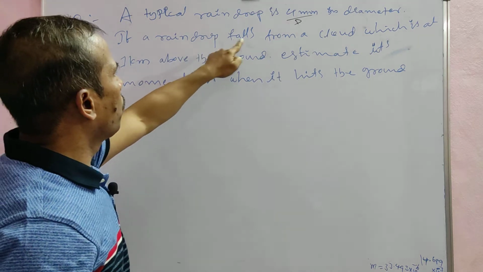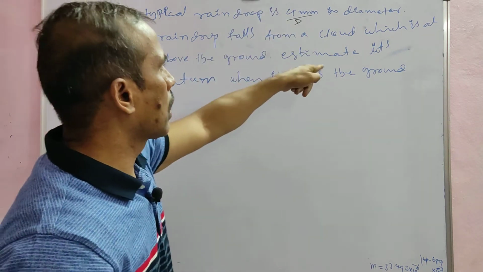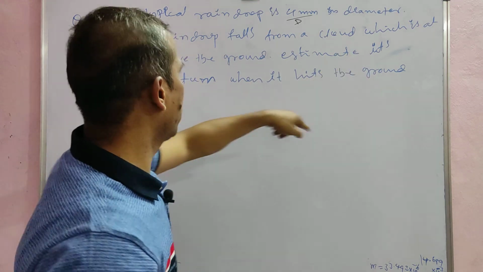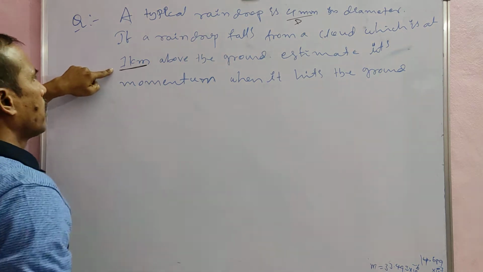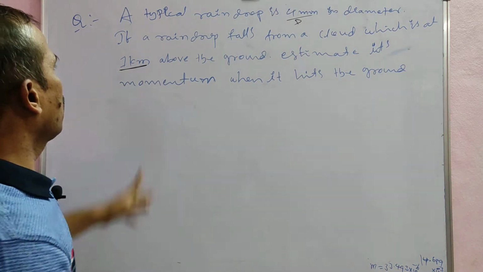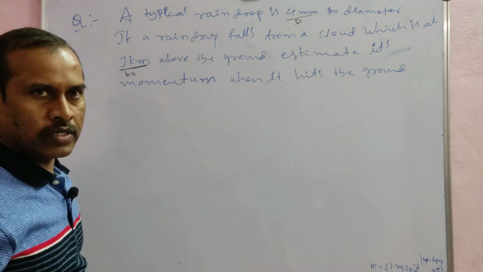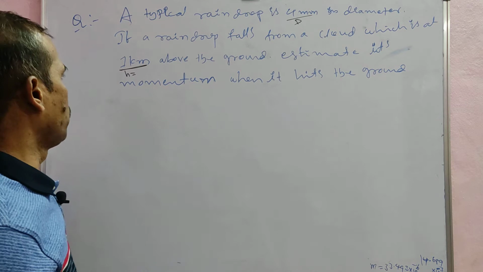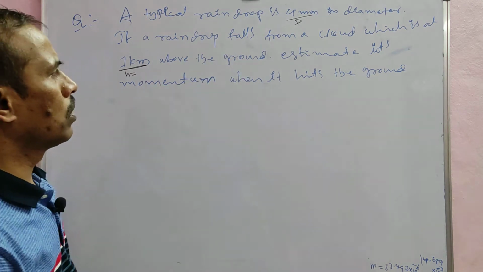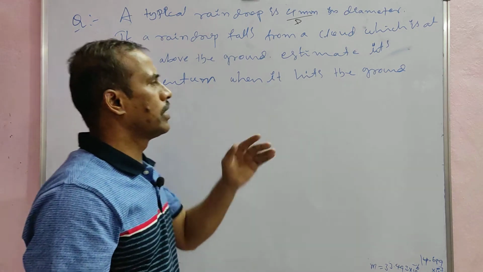If a raindrop falls from a cloud which is at 1 km, nothing but the height of the raindrop is 1 km, that is equal to 1000 meters, h is equal to 1000 meters above the ground, estimate its momentum when it hits the ground.